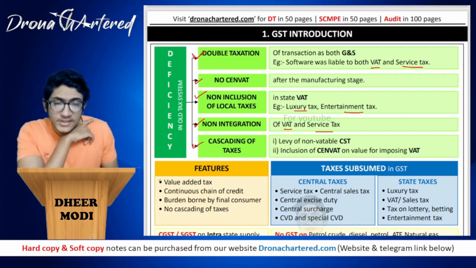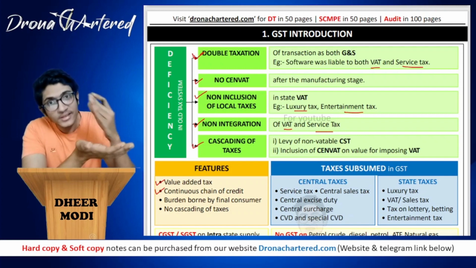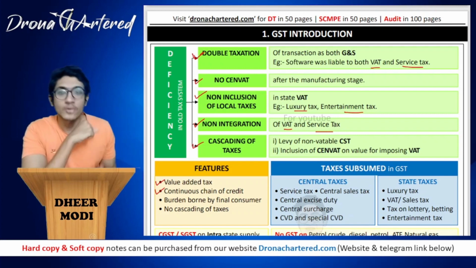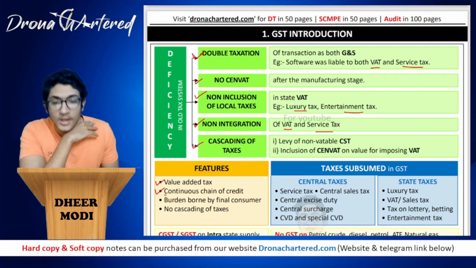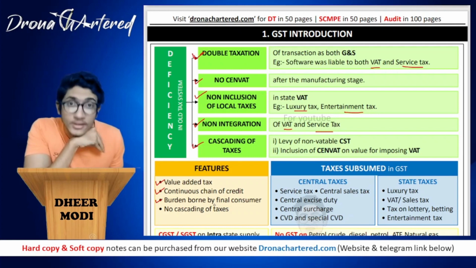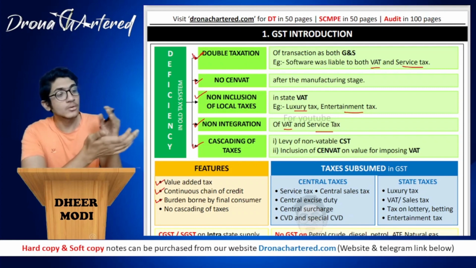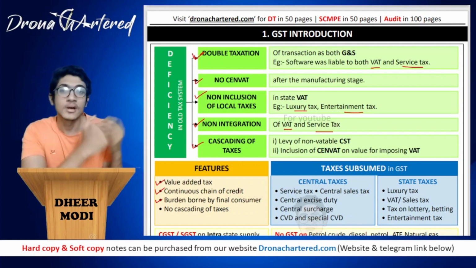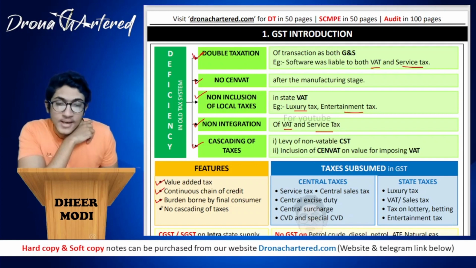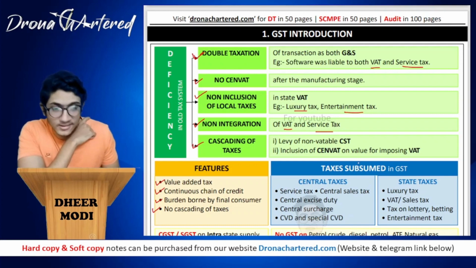Okay, now next is the features. So features of GST is, it is a value added tax. You get a continuous chain of credit, that is from the manufacturing stage to the time of selling you get credits of whatever expense you have done. The burden is only borne by the final consumer, because you have to understand that GST is an indirect taxation. That is, only and only the consumer will have to bear the tax, and there is no cascading of taxes. That means that there is no tax on tax.